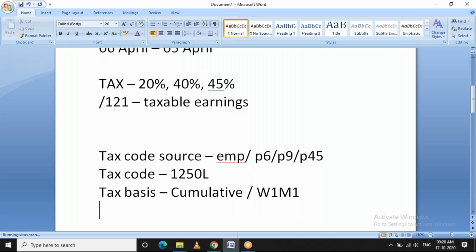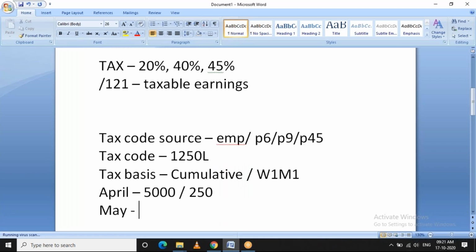For example, in April, the employee's taxable earning is 5,000. So the tax will be calculated on this 5,000, let's say 250 pounds. And in May, the employee's earning is 5,000, but the tax will be calculated on 10,000. That is, let's say the 10,000 and the tax calculated is 500, but since the employee has already paid 250 pounds, the remaining 250 will be deducted from the employee in the May period payroll.